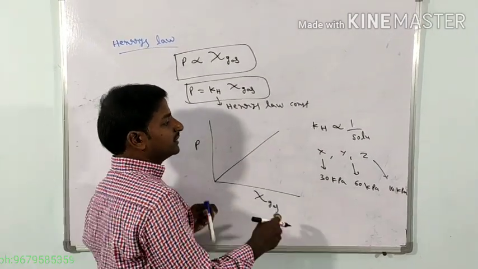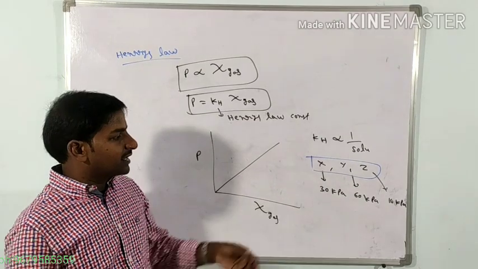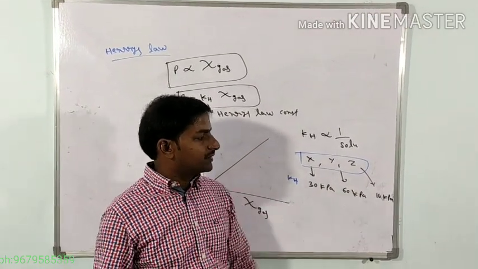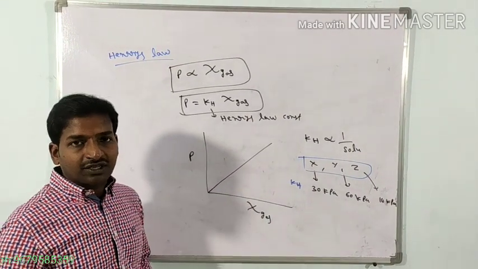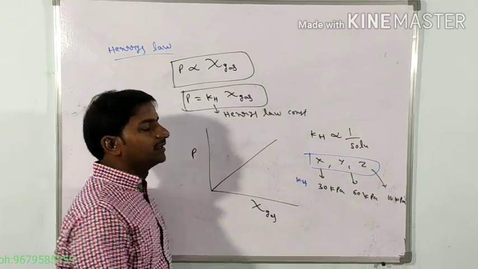Now the question is about x, y and z. Three gases are there, with kH values of 30 kilopascal, 60 kilopascal and 10 kilopascal. Now arrange the solubility order of the gases in water. Otherwise, which gas is more soluble in water?